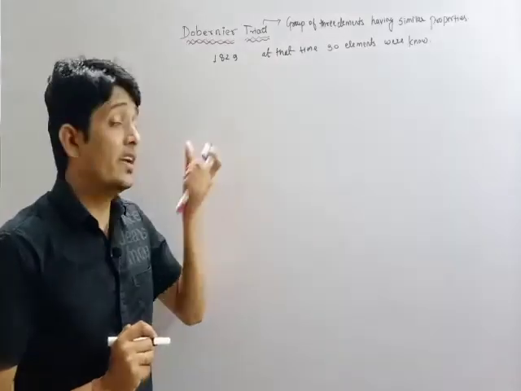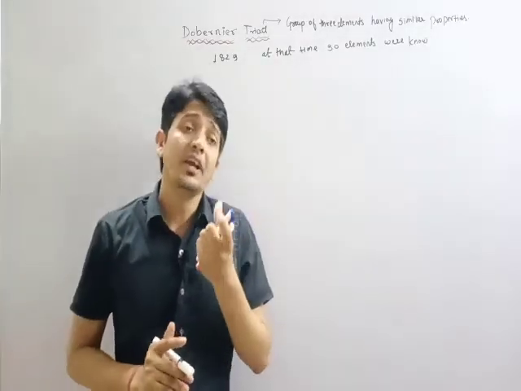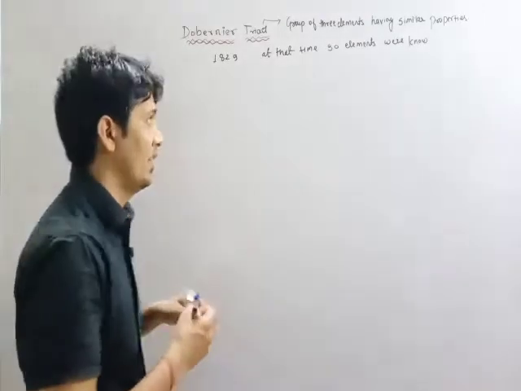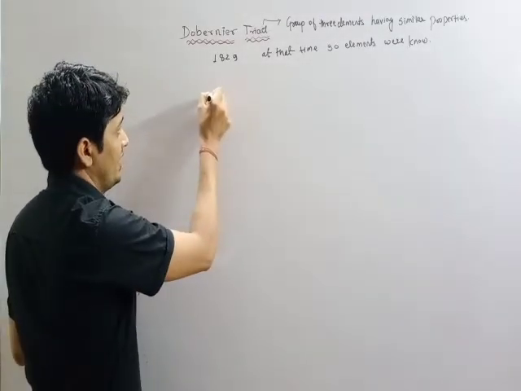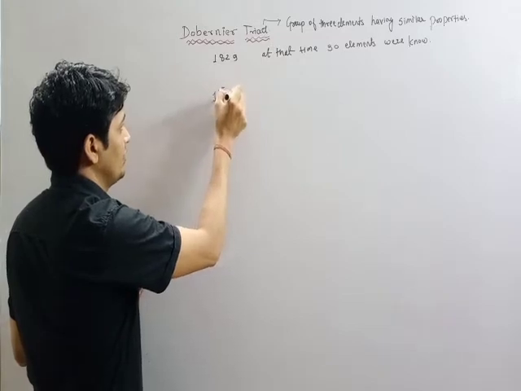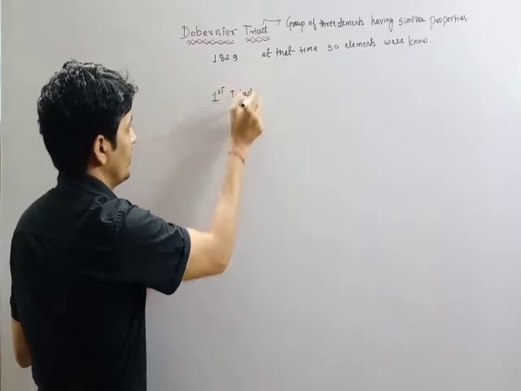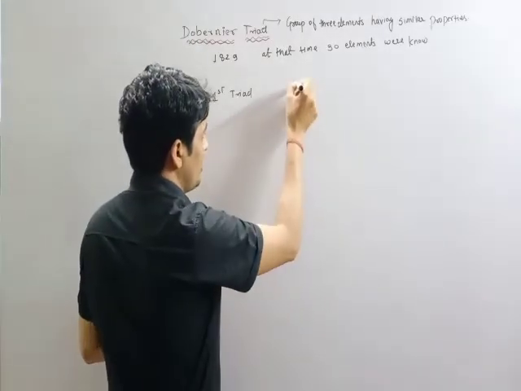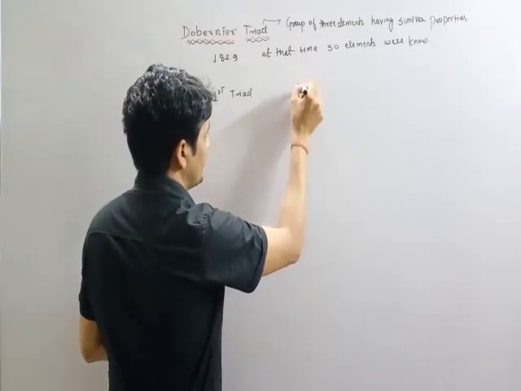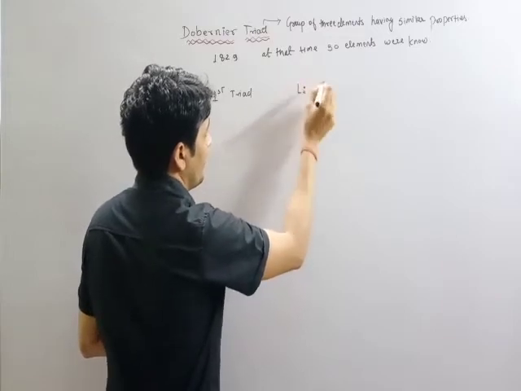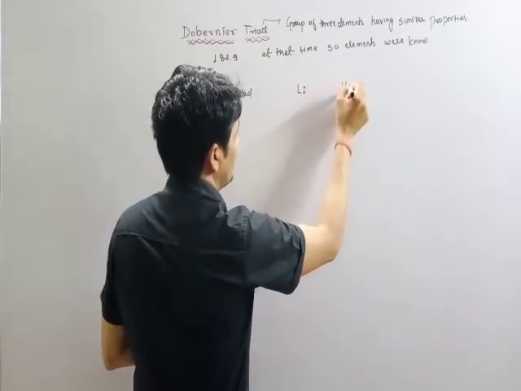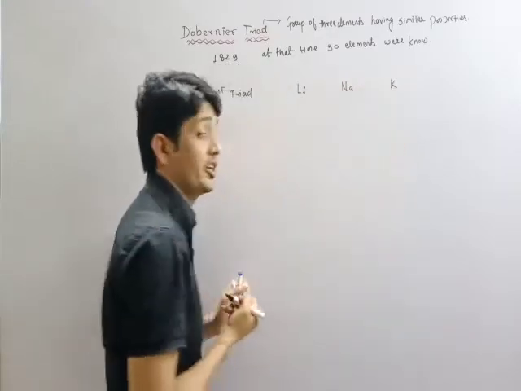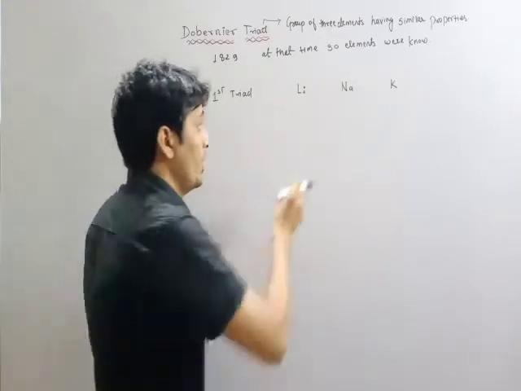Daubigny actually made some triads, that is, he formed groups of three elements. In the first triad there are three elements. The first element is lithium, the second is sodium and the third is potassium.